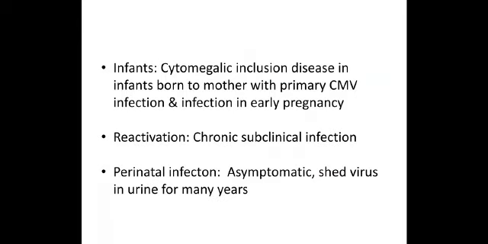Infants who are born with cytomegalic infection are born to mothers who develop the infection in early pregnancy, and many times there is death of the baby. If it is reactivation, chronic subclinical infection may be seen in the child. Perinatal infection means if the mother develops infection in the later part of pregnancy or just before delivery, the child develops a perinatal infection which is almost asymptomatic, but the child is known to shed the virus for many years, around 2 to 4 years, in urine.